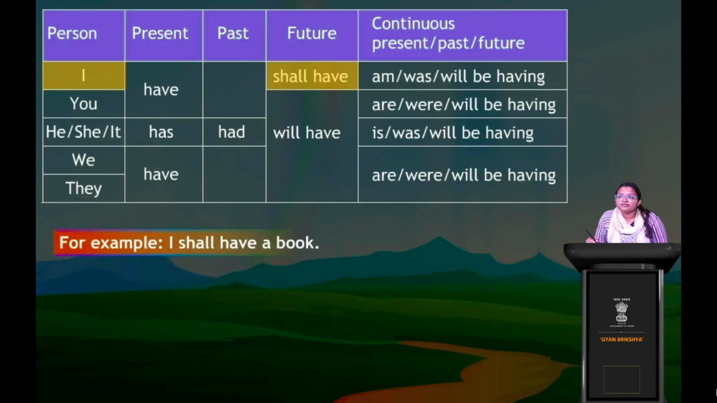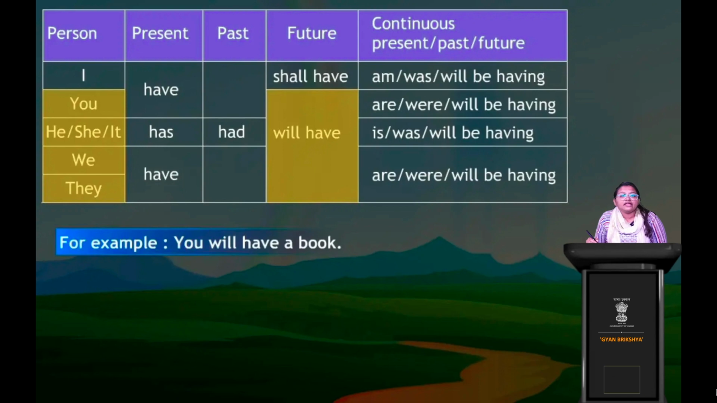Now again in future tense it will be you will have a book or they will have a book, we will have a book. All these remain same. বোঝা গেল? What is the difference? In present tense we have both has and have. In past tense we only have had, and in case of future tense we have either shall have or will have. Okay, so you will have a book.